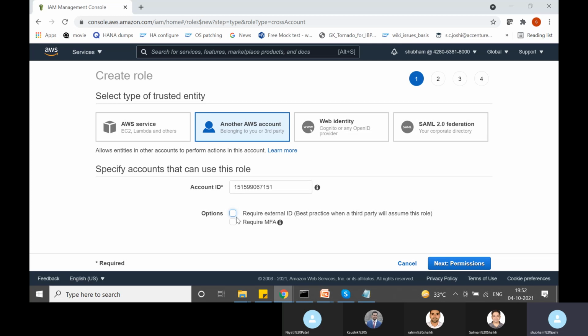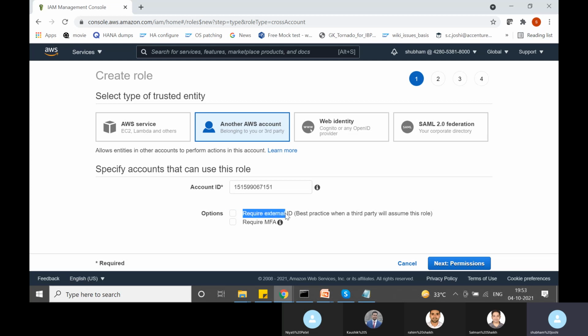Normally, if you are creating this role for an AWS account that you own, maybe a company is using several AWS accounts for different environments. If the other AWS account belongs to you only, then probably there is no need to check this external ID.